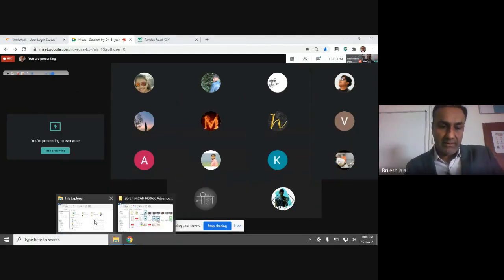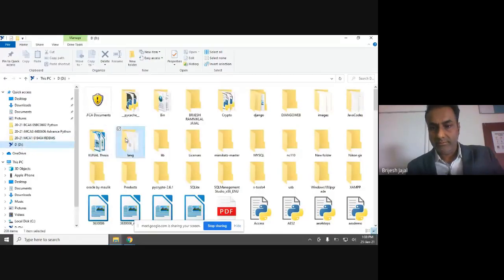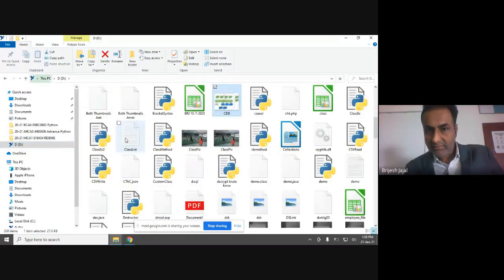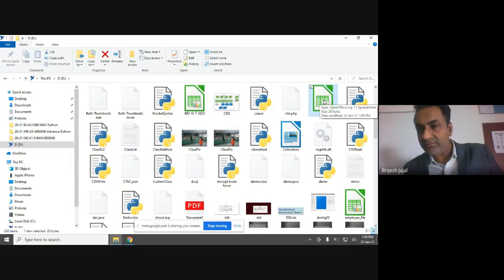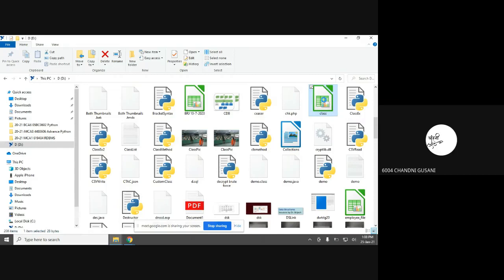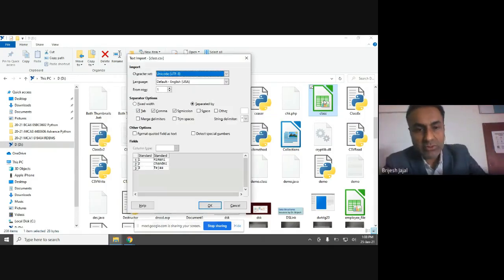Now when I go back into D drive and see this class file, what is it showing? You can see the icon. Excel. Yes, it is showing Excel. The reason is I have stored it as comma separated values.